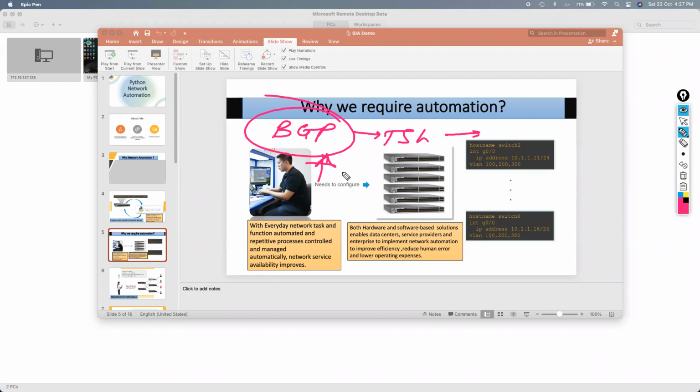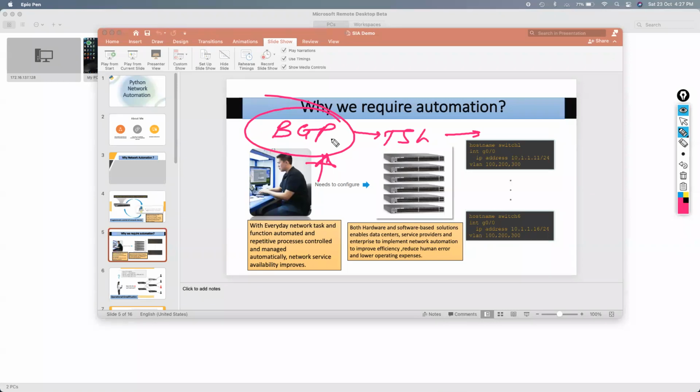Let's say you are working in change management, dealing with a change, and you need to start from scratch, right? According to your MOP, you can quickly create a script, and according to that script you can deploy it onto your network devices. So usually it doesn't mean only routers and switches.